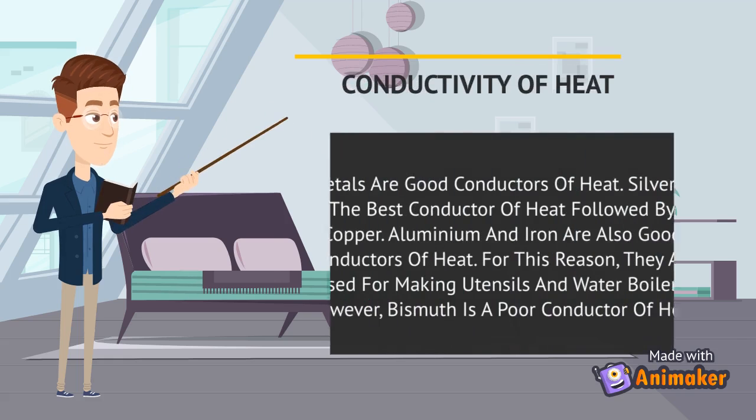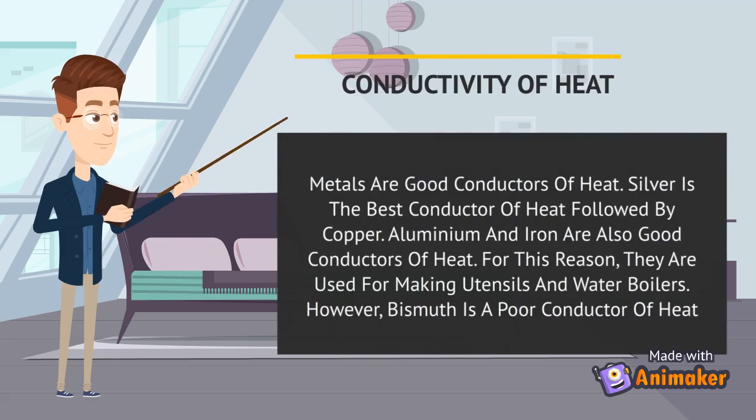Conductivity of heat. Metals are good conductors of heat. Silver is the best conductor of heat followed by copper. Aluminium and iron are also good conductors of heat. For this reason, they are used for making utensils and water boilers. However, bismuth is a poor conductor of heat.